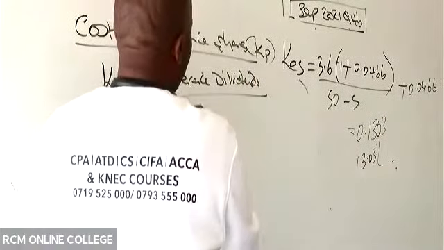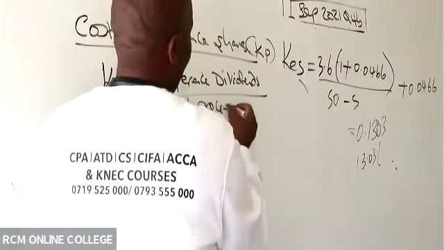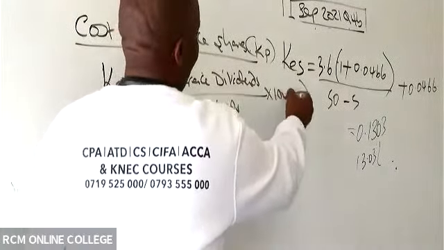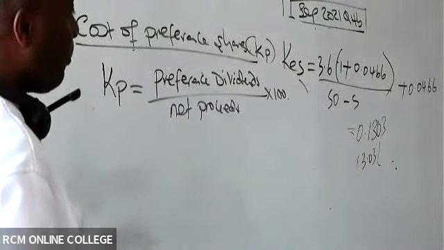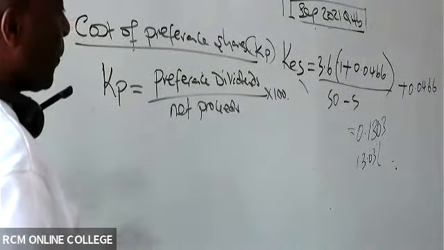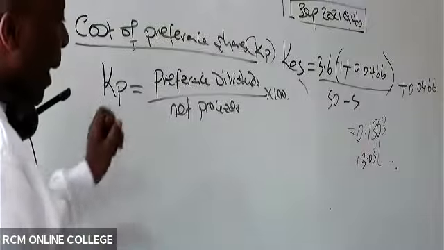over net proceeds times 100. What do you mean, Mwalimu, by net proceeds?